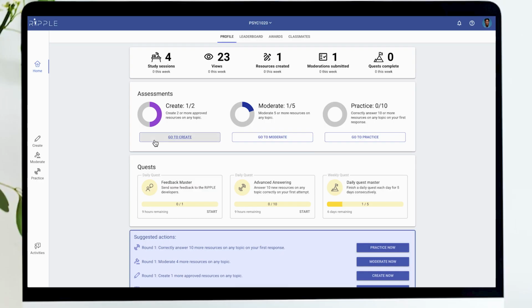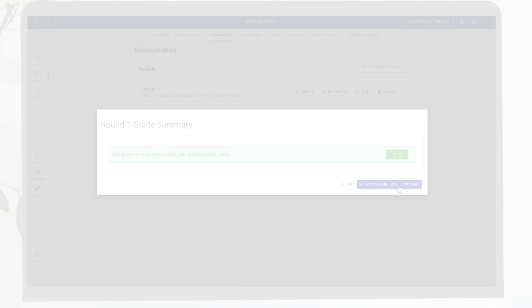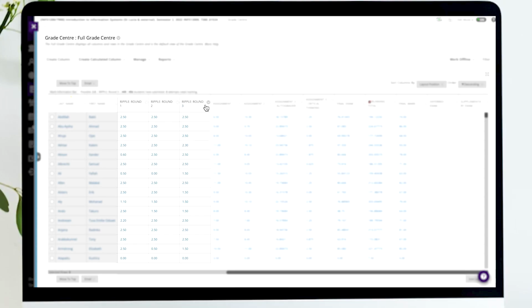There are various ways to incorporate RiPPLE into your course. The most effective is to use it towards your course assessment, which allows for a high level of engagement throughout the semester. RiPPLE has built-in assessment features that remind students of the task they need to complete and exports the grades automatically to your learning management system.